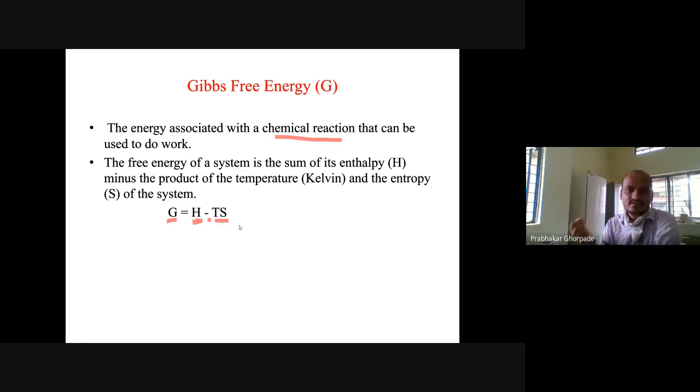G is the Gibbs free energy, which is actually involved in the reaction to do the work. And it is calculated as G = H − TS. T is the temperature in Kelvin, S is the entropy, whereas H is the enthalpy of the system. This is a very familiar equation you will be seeing in biochemistry.